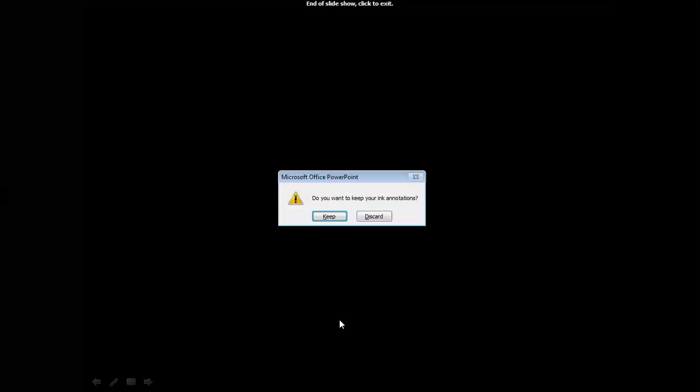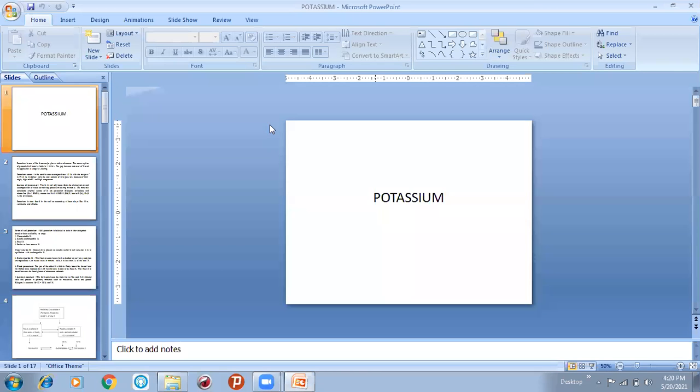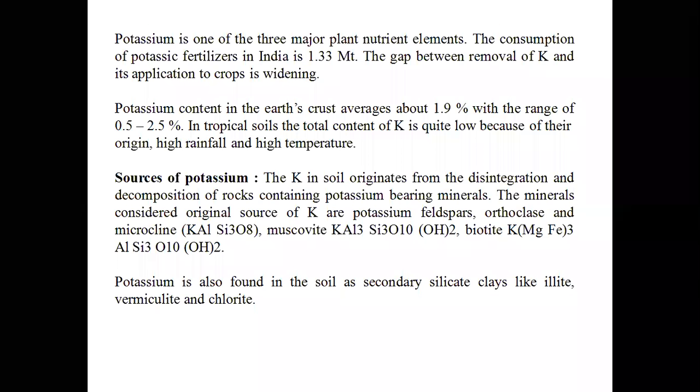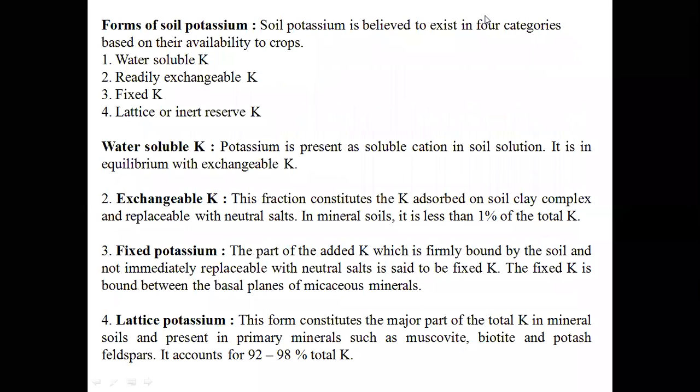This is regarding your concept. Have you got any doubts regarding this concept? Regarding examination point of view,